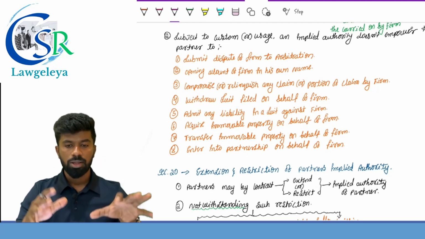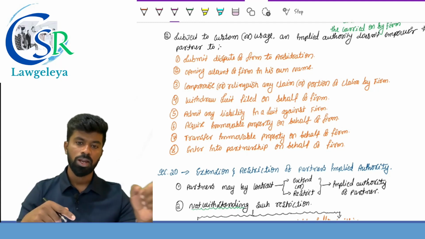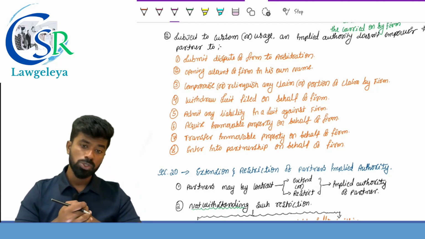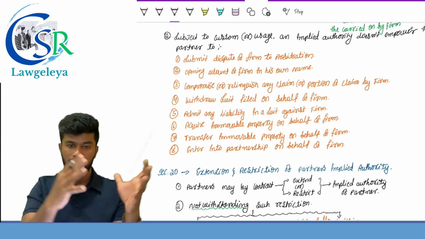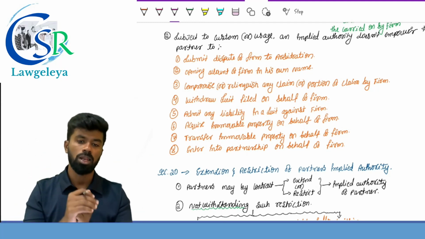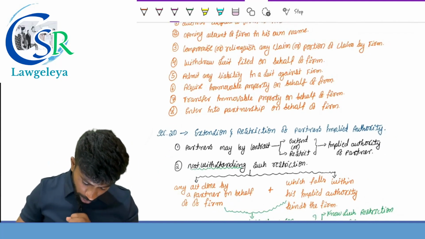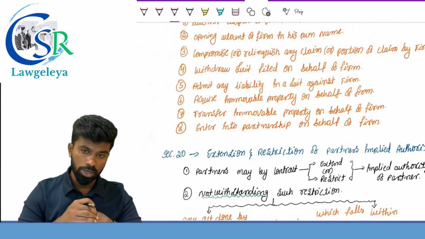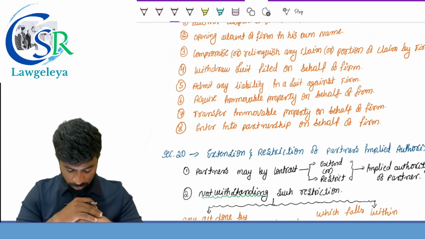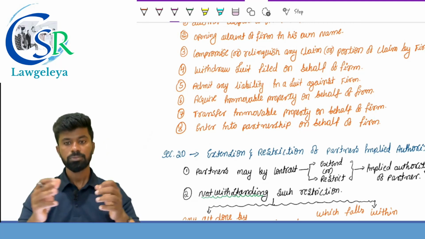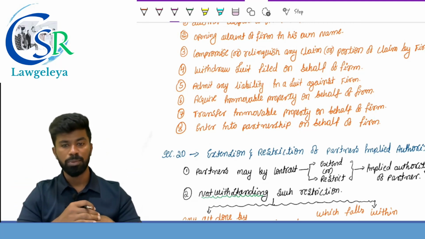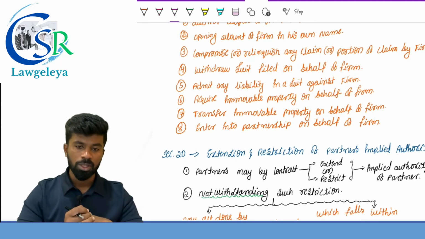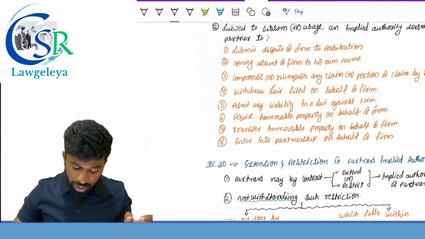The partner does not have an implied authority to withdraw a suit which is filed by the firm. Fifth one, admit any liability in a suit against the firm. If somebody has filed a case against the firm, he cannot individually go and admit the liability. Sixth one, acquire immovable property on behalf of the firm. He does not have a right to acquire the immovable property on behalf of the firm. Next one, transfer immovable property on behalf of the firm. He cannot sell the immovable property of the firm. And the last one, enter into a partnership on behalf of the firm. So these 8 activities are outside the scope of what?